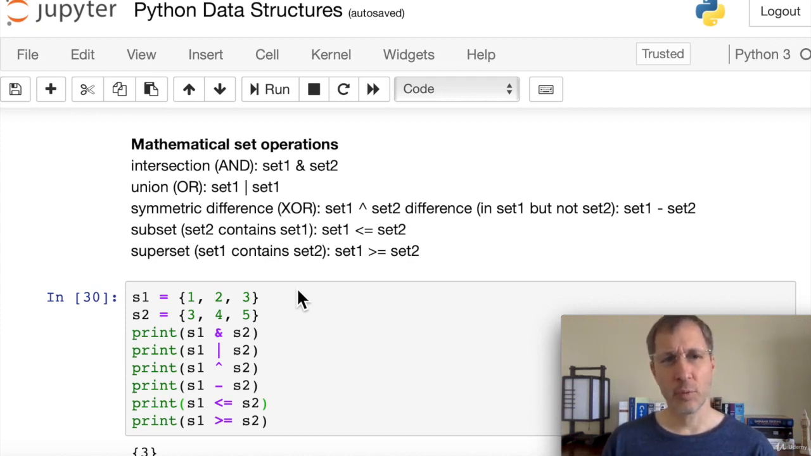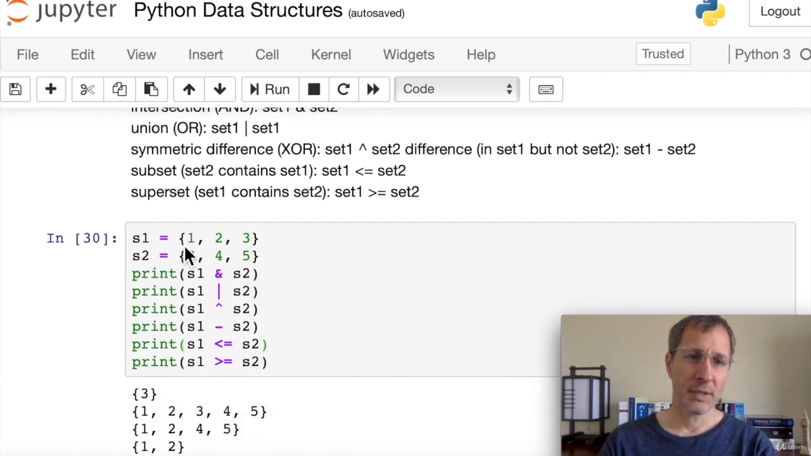Let's look at some of the mathematical set functions. So we said that we can do intersection and union, which are and and or functions. So the intersection is done using an ampersand with 2 sets. And the union is done using the pipe or bar. So set 1, pipe, set 2. Symmetric difference, or exclusive or. In other words, items that are in set 1 but not in set 2, or in set 2 but not in set 1. And the difference, we can just use a subtraction. So set 1 minus set 2 gives us the difference between those two. And then we can check if one set is a subset or fully contained in the other set using the less than or equal to, or greater than or equal to for superset.